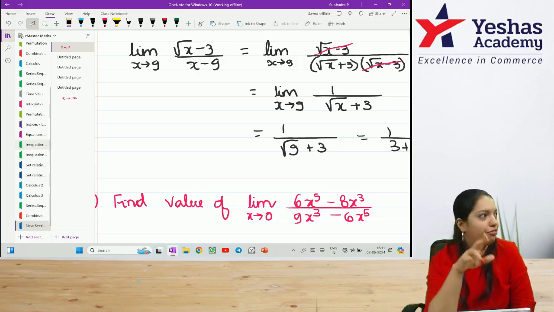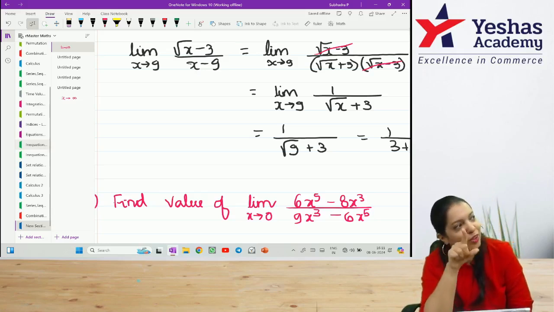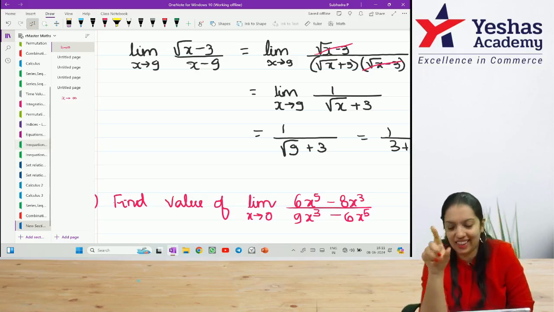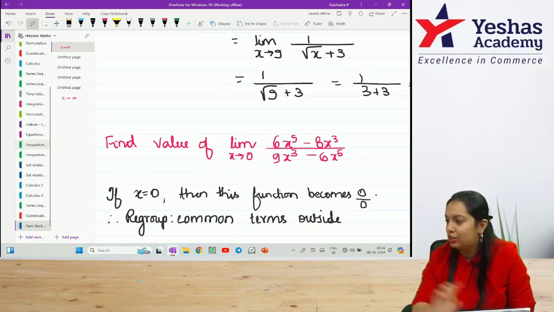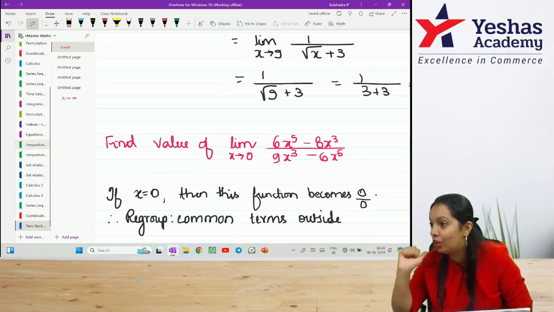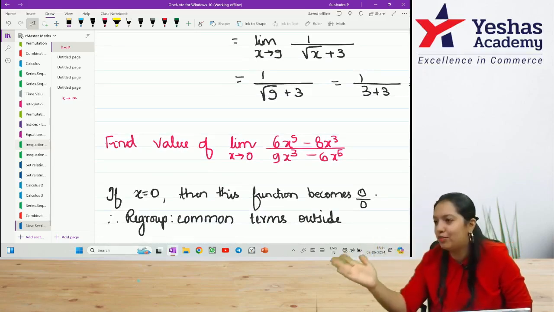If you put x value as 0, both in the numerator and denominator, your answer will become 0 by 0, an indeterminate form like this. So I can't do 0 by 0. So what will I do? Easiest way is to make a conversion.